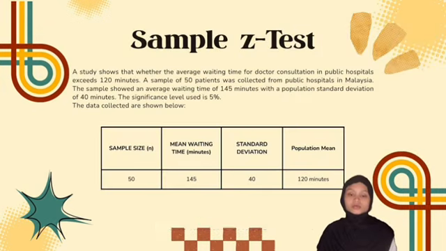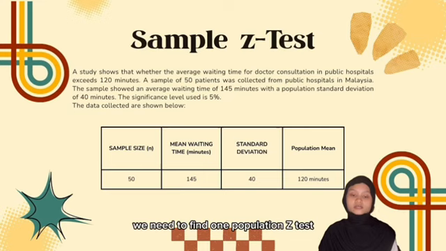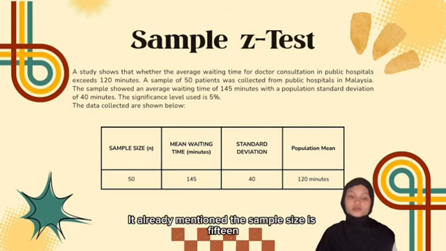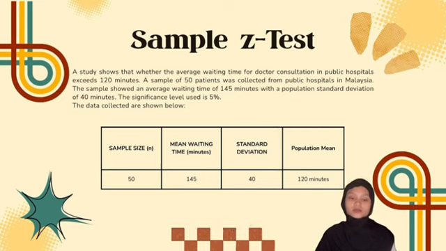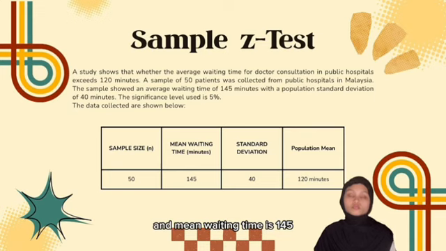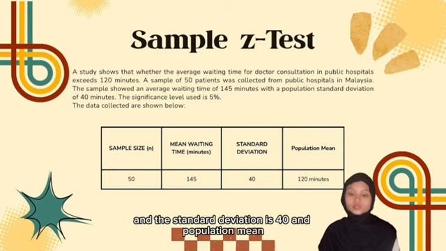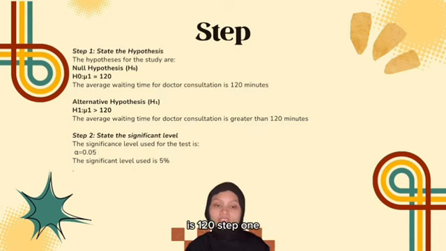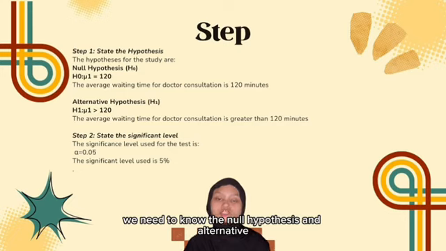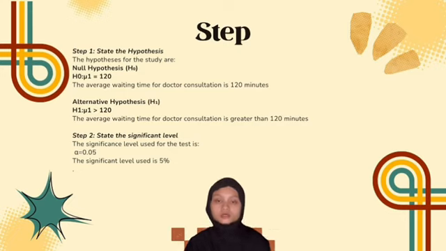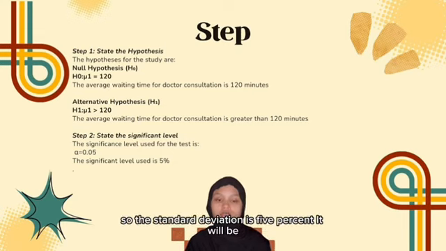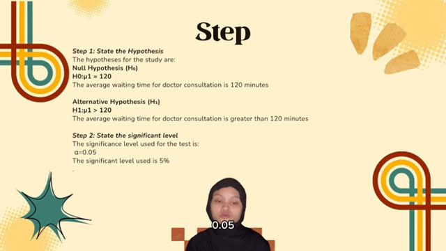On this slide, we can see that we need to do a one-population Z-test. In the question, we can see that it already mentioned the sample size is 15, the mean waiting time is 145, the standard deviation is 40, and the population mean is 120. Step 1, we need to state the null hypothesis and alternative hypothesis. The null hypothesis H0 is 120 minutes. H1 is greater than 120 minutes. The significance level is 5%, so it will be 0.05.